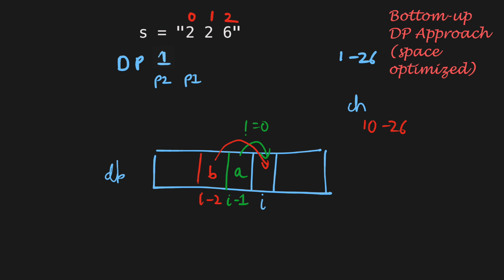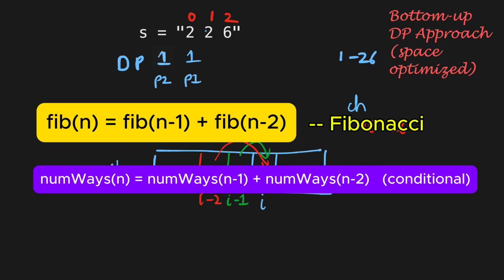Initially, dp[0] or previous 2 will be equal to 1 because there is only one way to decode an empty string, and dp[1] or previous 1 will be equal to 1 only if the first character in the string can map to a single letter, that is, its value is not equal to 0. Here, for example, previous 1 will be equal to 1 because digit 2 is a valid one. And notice that this recurrence is conceptually very similar to the Fibonacci sequence, except that here the summation is conditional and depends on whether the current single digit or two-digit substring forms a valid mapping.